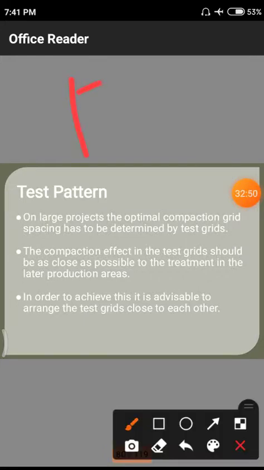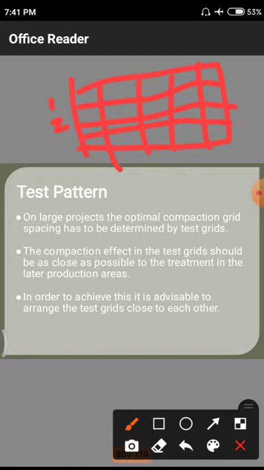Once we draw the diagram, this is the soil strata we are having. The total strata we need to divide into n number of parts. These are rows 1, 2, 3, and columns 1, 2, 3, 4 and 5. Likewise we need to stratify, that means mark those grids.